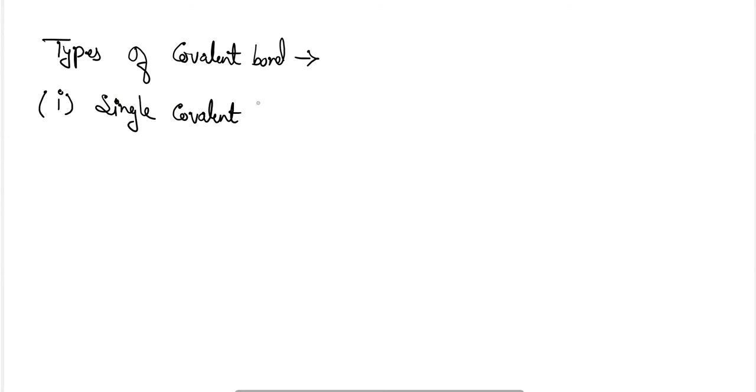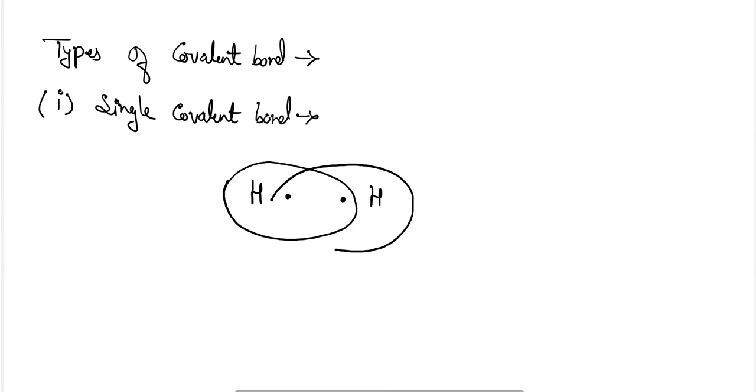In a single covalent bond, when one hydrogen atom forms a covalent bond with another hydrogen atom to form a dihydrogen molecule, one electron of each hydrogen atom is shared, and they form a single covalent bond, which is represented like this: H bonded with H, and the compound here is H2.